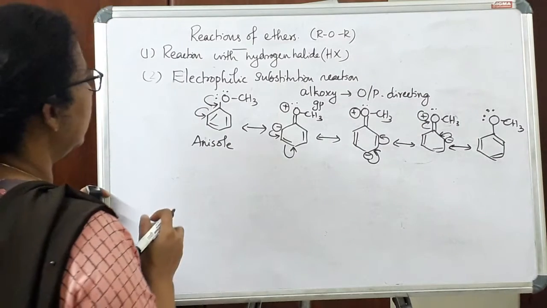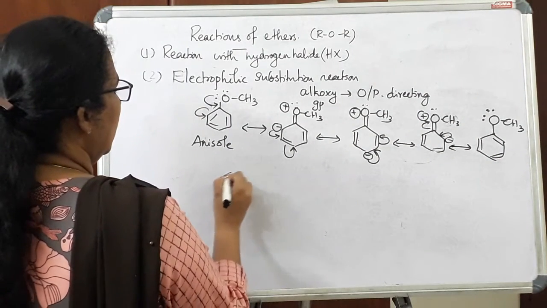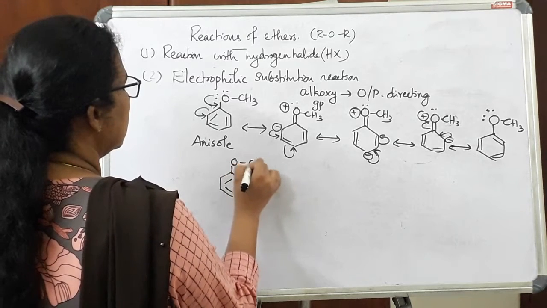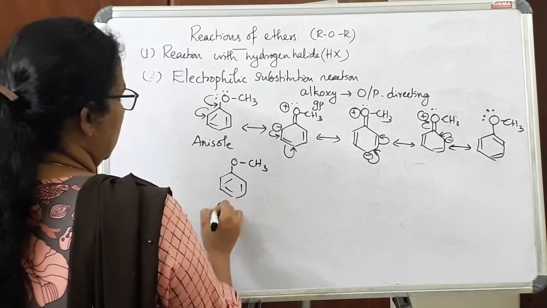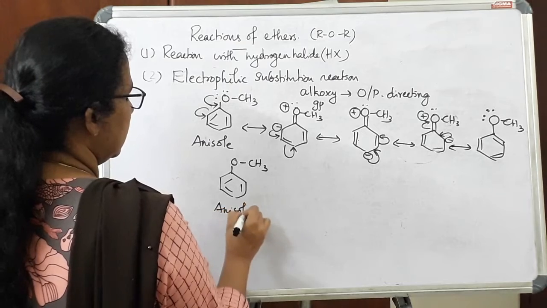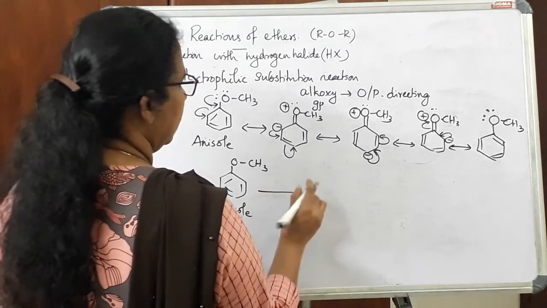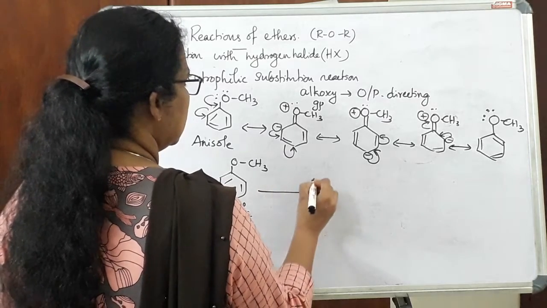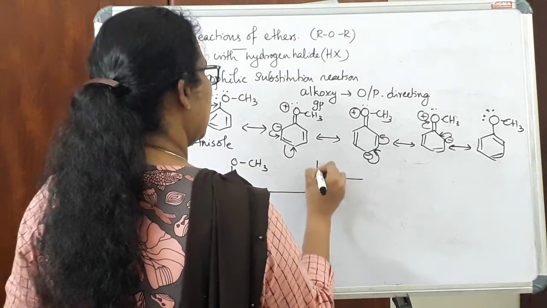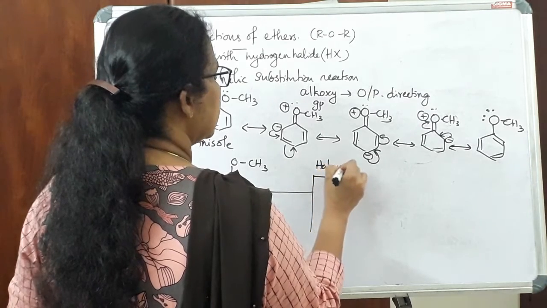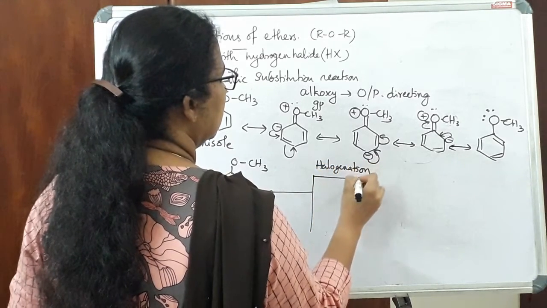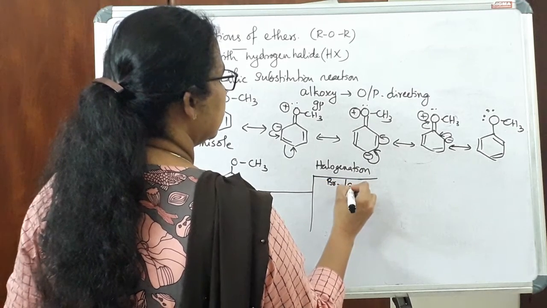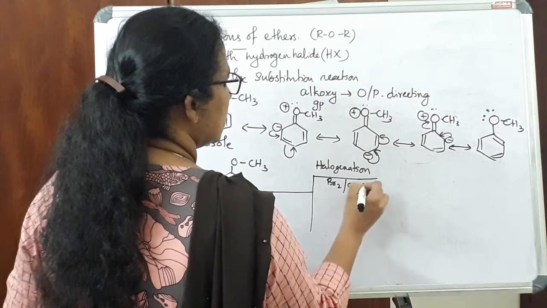Now let's see different electrophilic substitution reactions. One is halogenation itself. So we can write halogenation first, anisole. Here bromine in ethanoic acid, so that is the reagent.